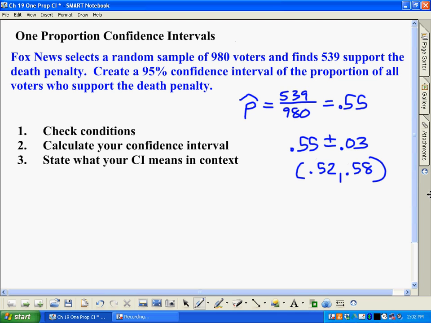For this method to work, we need to do three things: check conditions, calculate it, which will vary depending on how confident we are and our sample size, and finally, once we come up with the numbers, state what it means in words in this context. Alright, let's go ahead and get started.